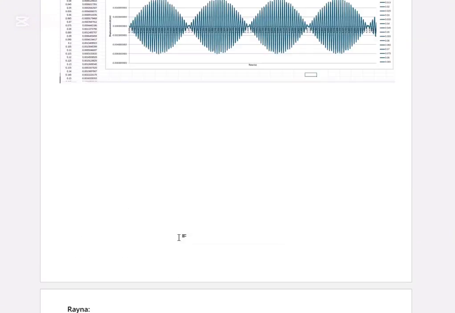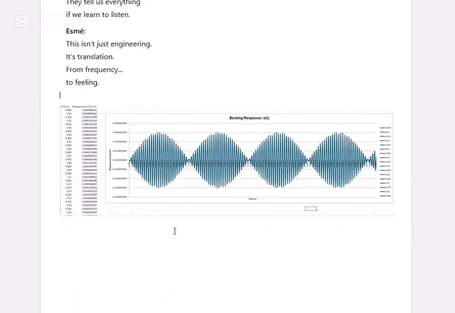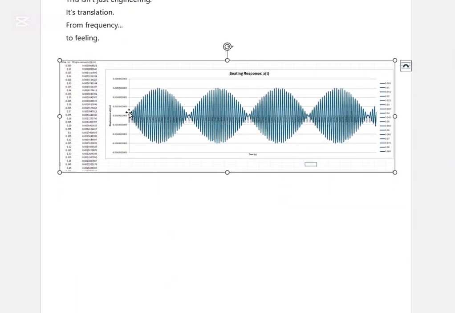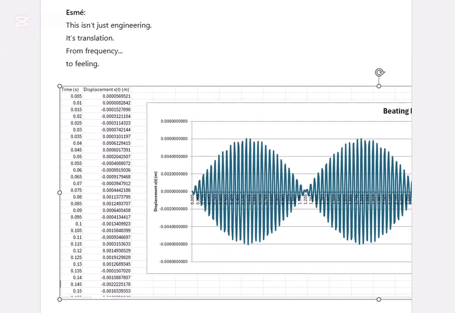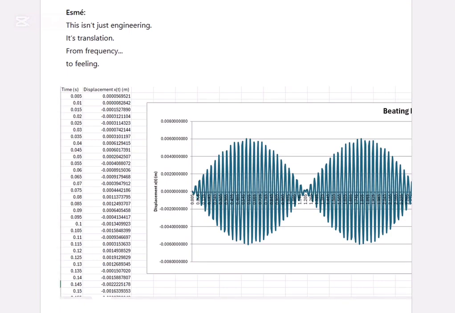Yeah, this is the beating pattern. You can see how the displacement varies.